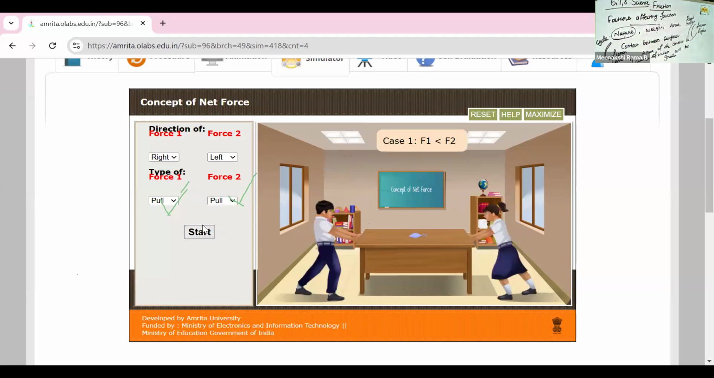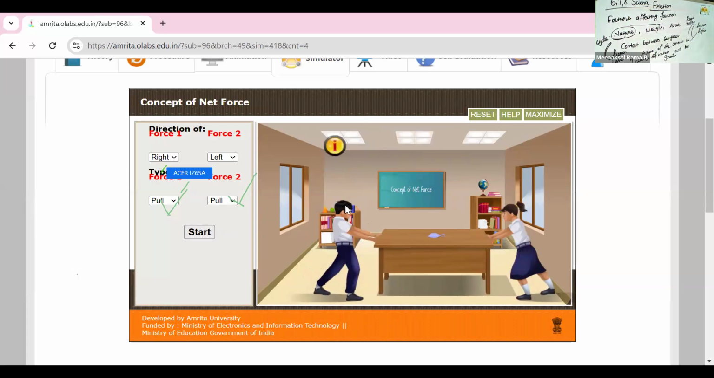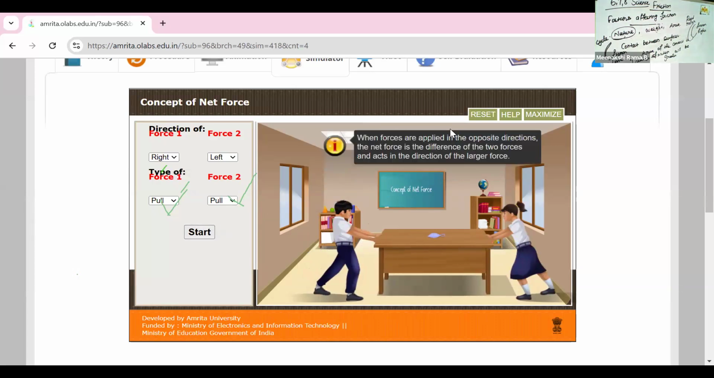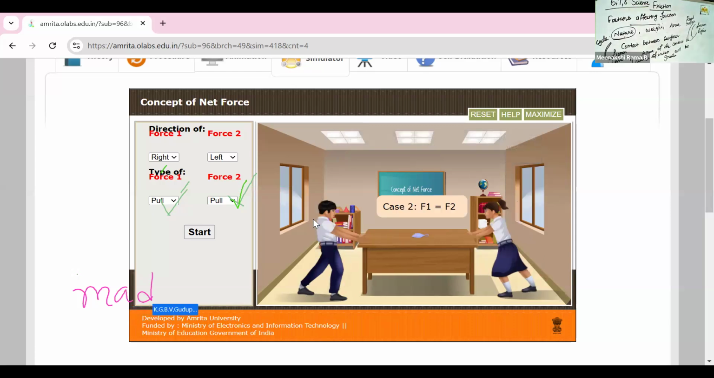See here, both are pulling the benches. When the force is applied in the opposite direction, the net force is the difference of the two forces. Okay, yeah. So in this simulation, case 2 also F1 equals F2.